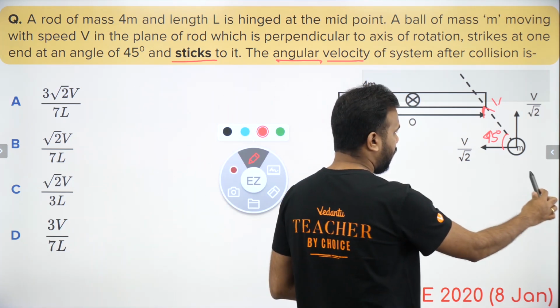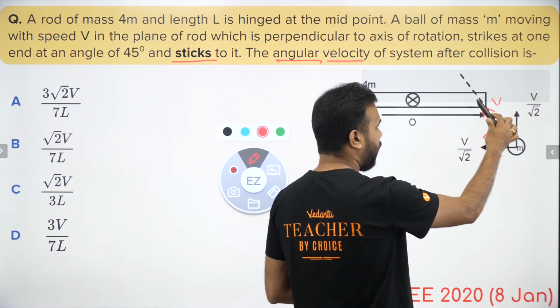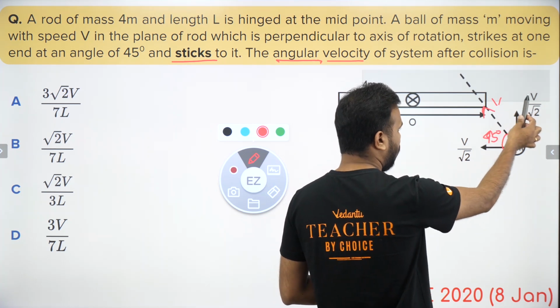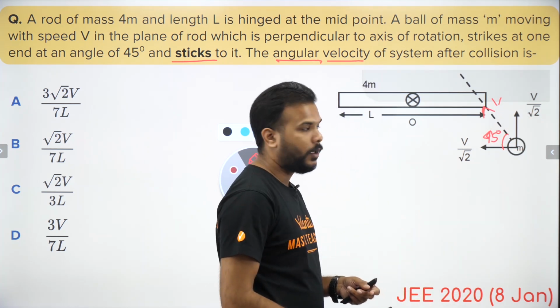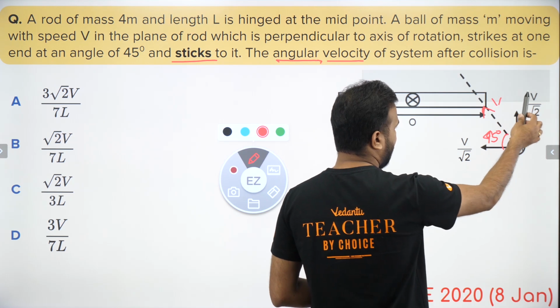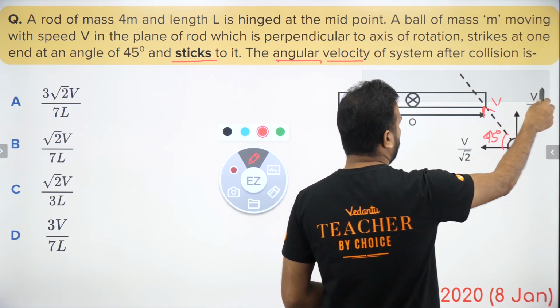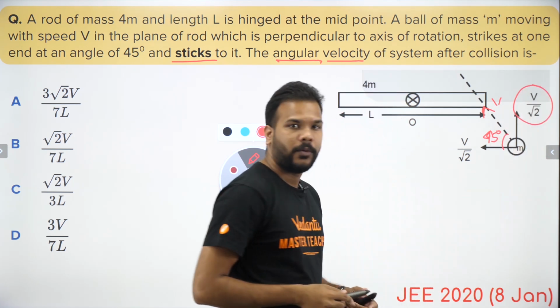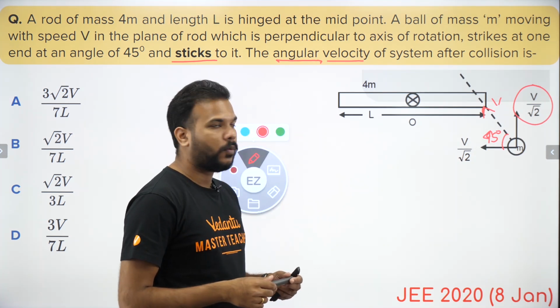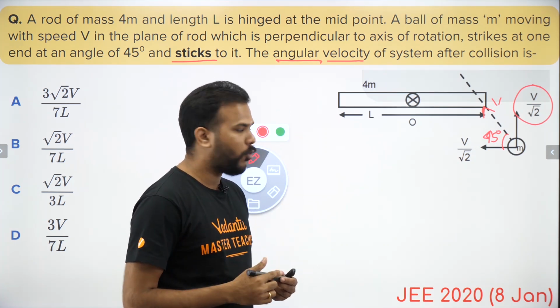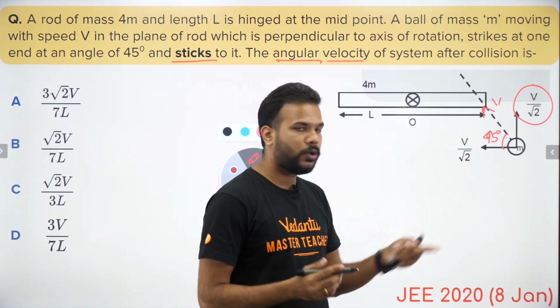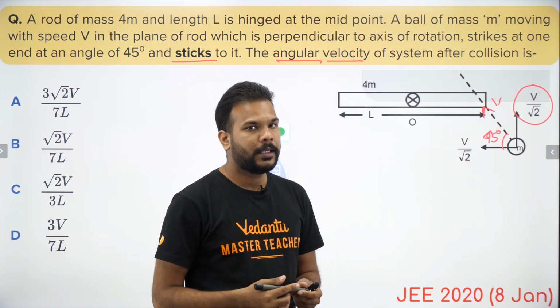The rod is stationary initially, this ball is moving with a velocity v, it hits the rod here, and obviously only this part tells you that the momentum along this direction will experience a force. So only this component will be contributing towards the angular momentum, because the angular momentum of v by root 2 is going to be 0.